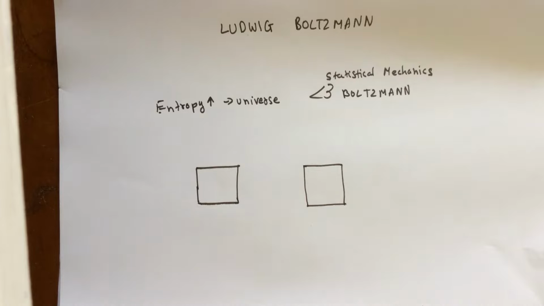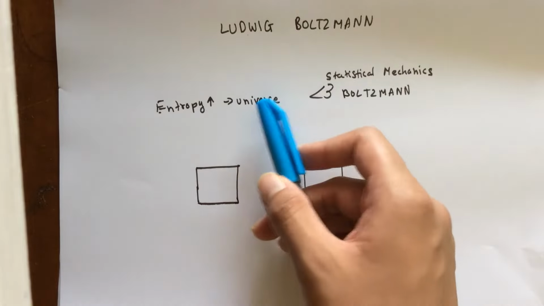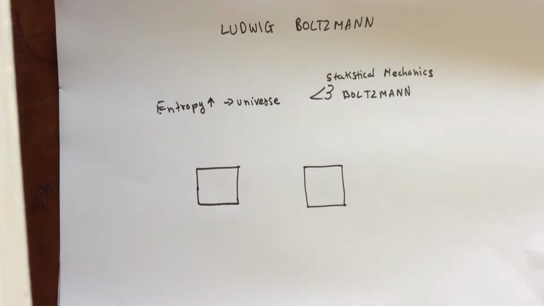Well, in most popular places, it's described as the amount of disorder in a closed system. And a closed system is nothing but a system that is not affected by its surroundings. So, the universe is actually quite a good example of a closed system because it consists of everything anyway. There's nothing outside the universe.